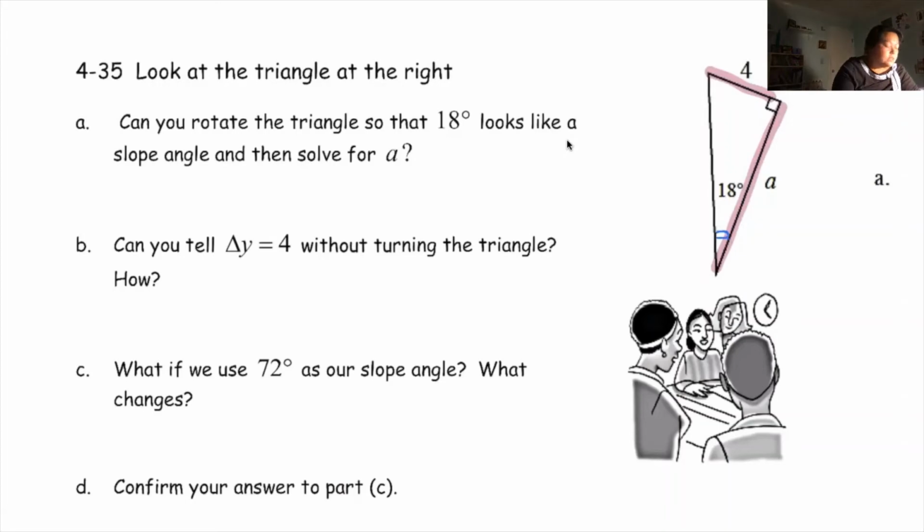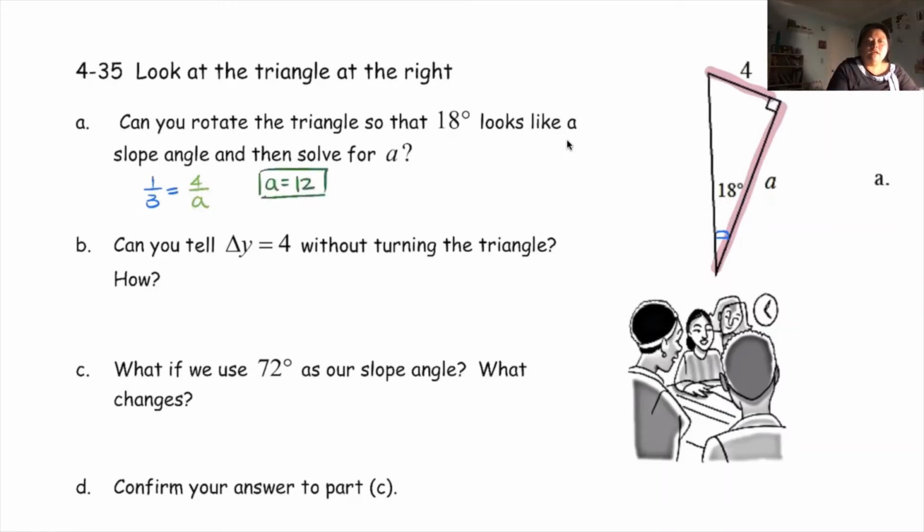So 18 degrees, let's look at our ratio. 18 degrees, 1 over 3. And then if I look at this problem, the rise over run is 4 over A. Okay, and now let's cross multiply. I get A times 1 is A equals 3 times 4 is 12. So A equals 12. Okay, I solve for A.